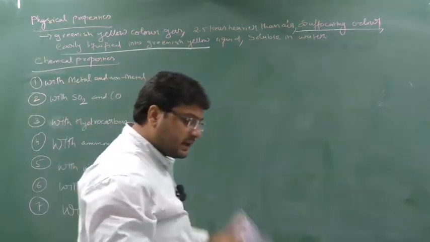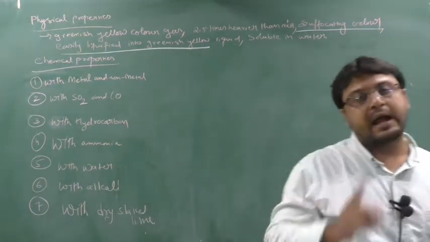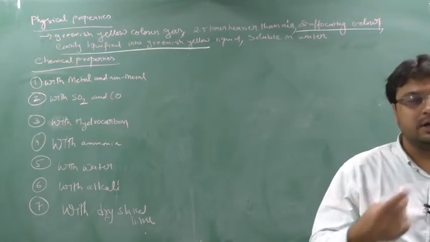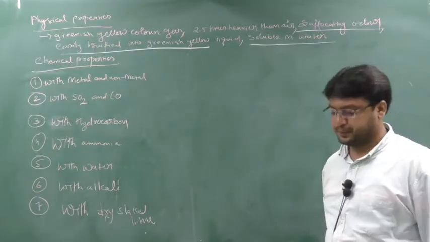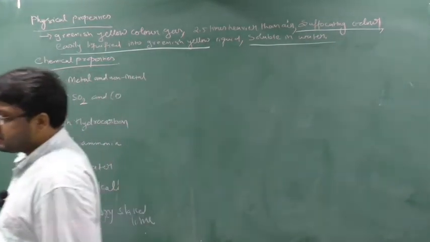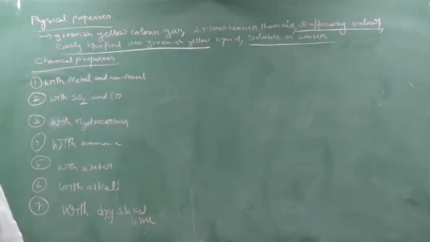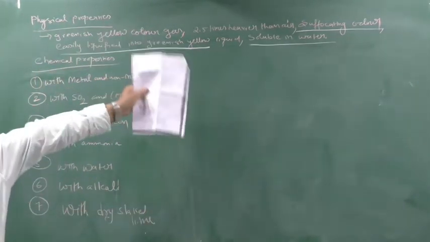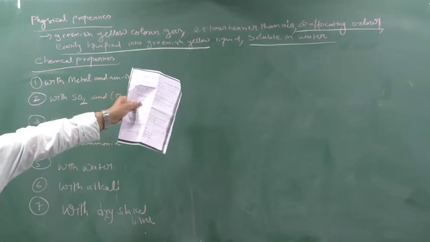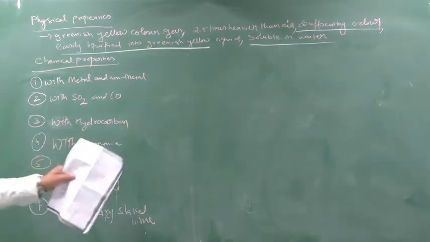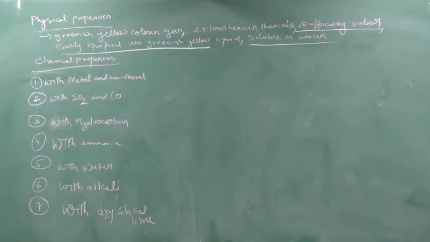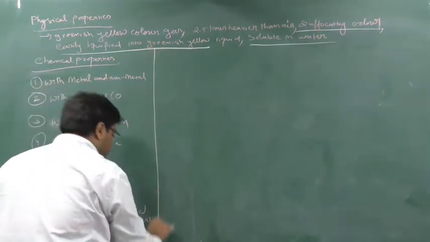So it is a greenish yellow color gas, and it will liquefy also into a greenish yellow liquid, and easy liquefaction, you know, at low temperature, high pressure. Next, soluble in water in all proportions. Clear? So physical property clear. The physical property says what? It is a greenish yellow color gas, suffocating odor, easily liquefied. It is denser than the air, nearly 2.5 times heavier than the air. When you liquefy it, the liquid is also the same color as the gas, that is greenish yellow liquid, soluble in water. Clear? So we will see now chemical properties one by one.